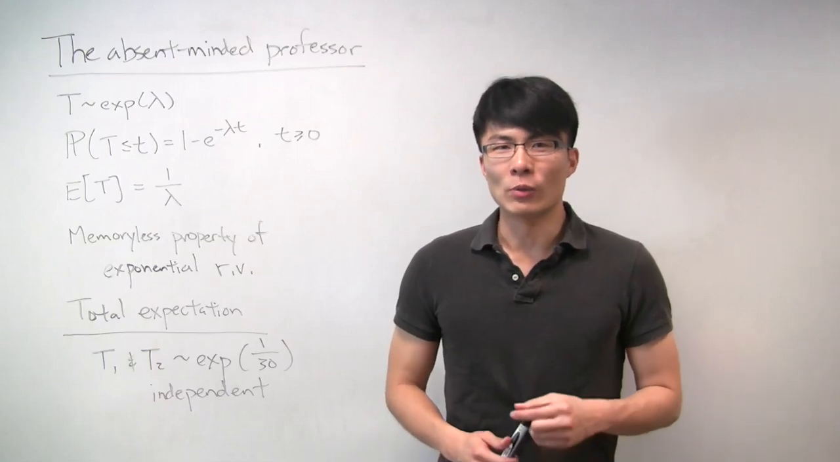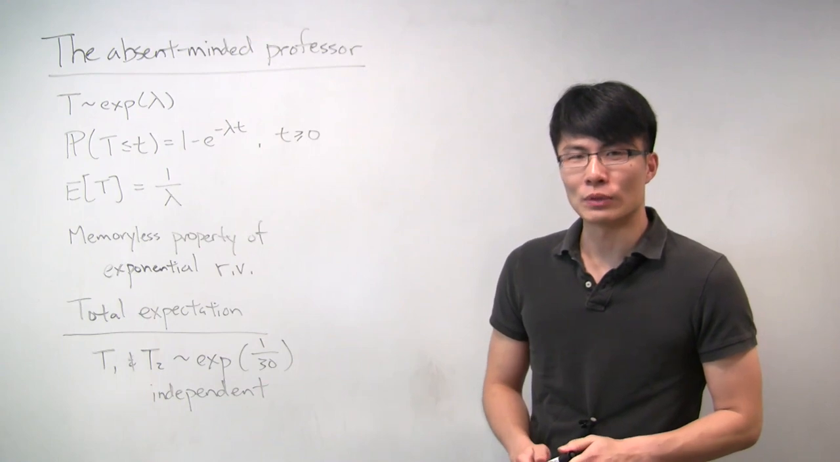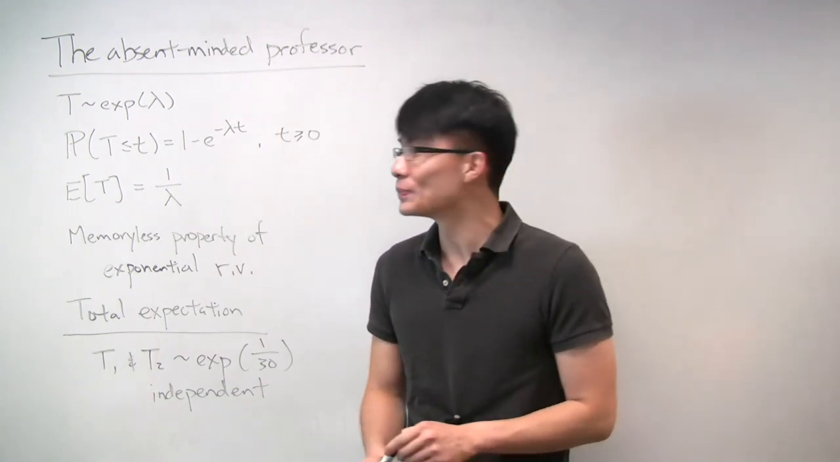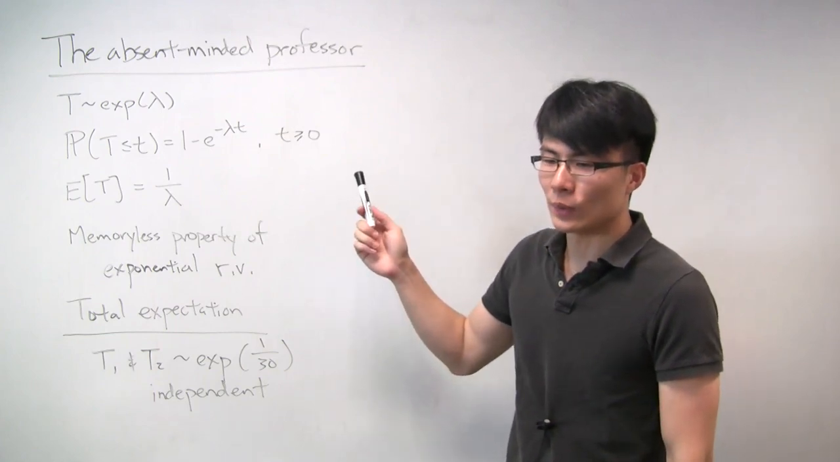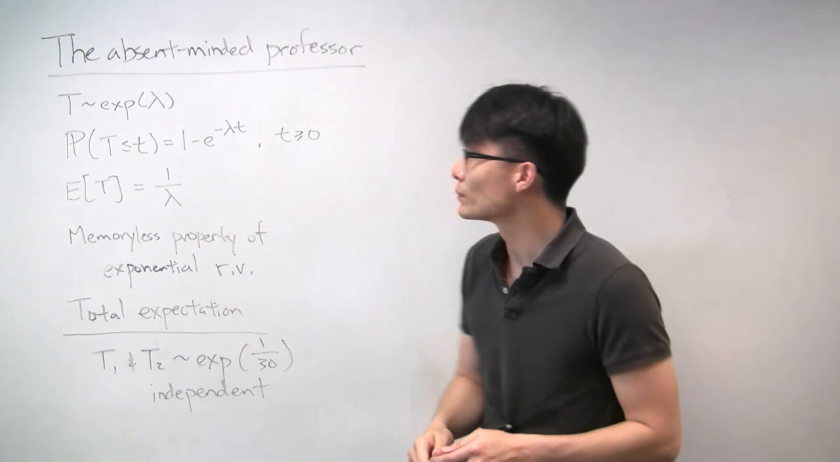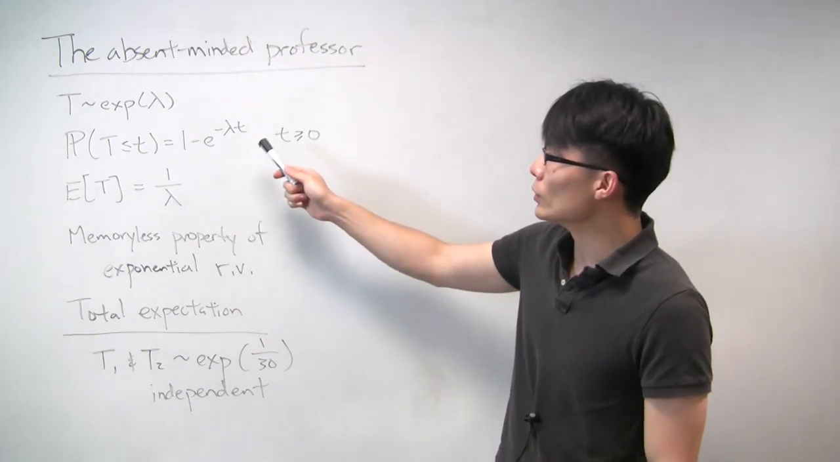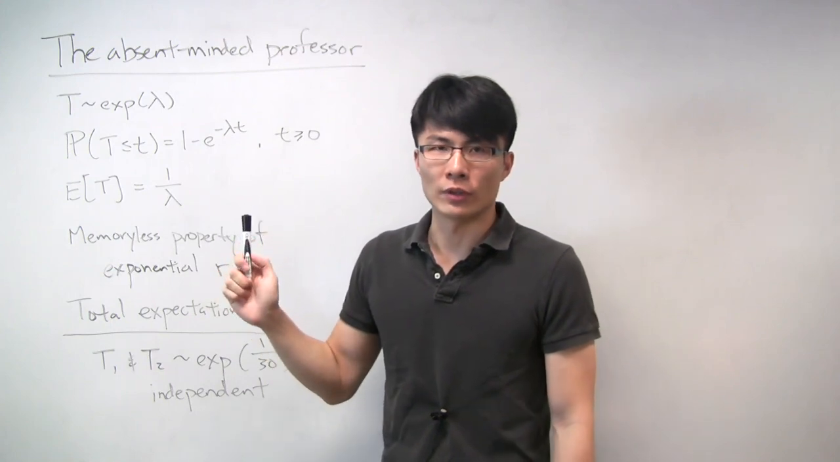Hi. In this problem, we have an absent-minded professor who will inadvertently give us some practice with exponential random variables. So the professor has made two appointments with two students and inadvertently made them at the same time. And what we do is we model the duration of these appointments with an exponential random variable.